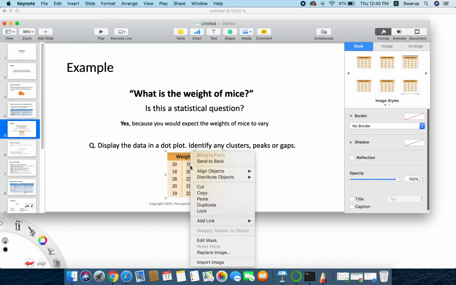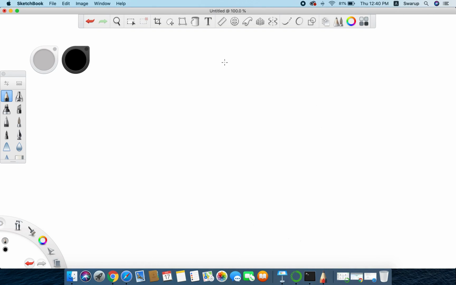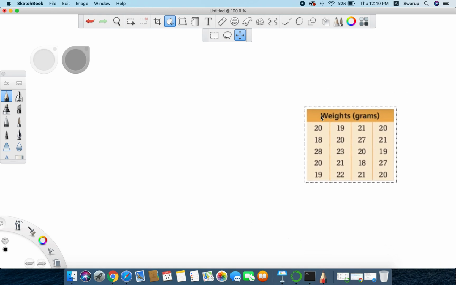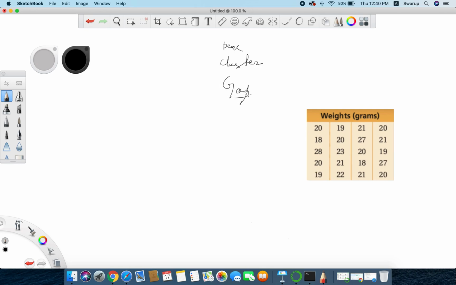So I'll take the data set. The data set is the weight of mouse in grams. So we have a data set now. Here we have around 20 values, that is 4 columns and 5 rows, and all the weights of the mice are given in grams. Within this we have to identify three things: peak, cluster and gap. So if there is any peak, cluster or gap.